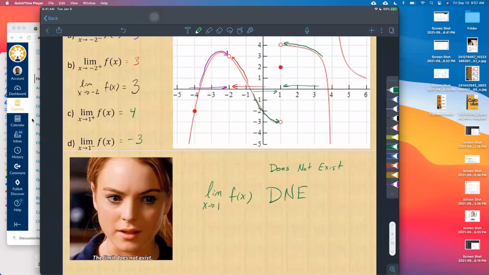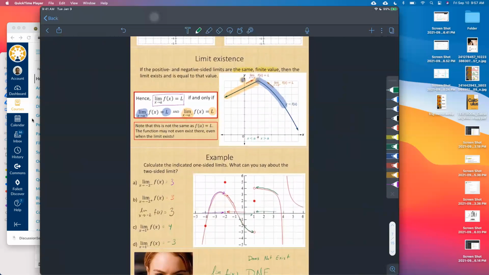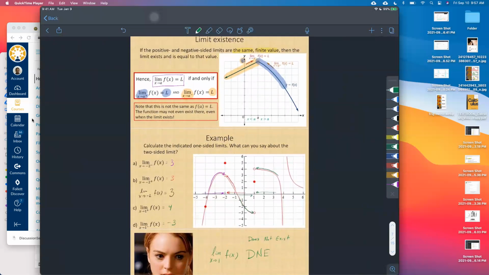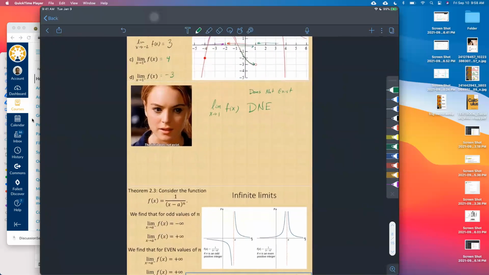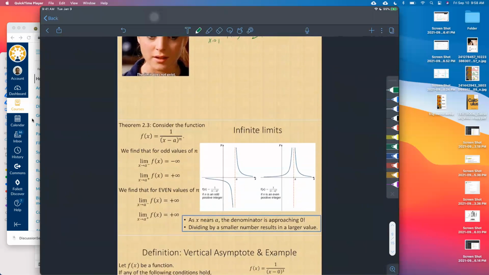All right, because we said in the previous slide, we were talking about the existence of limits. The double-sided limit, you can see in the white box with the red border, exists and is equal to L if and only if the two one-sided limits exist and are also equal to L. Okay, any questions there? All right, very good.